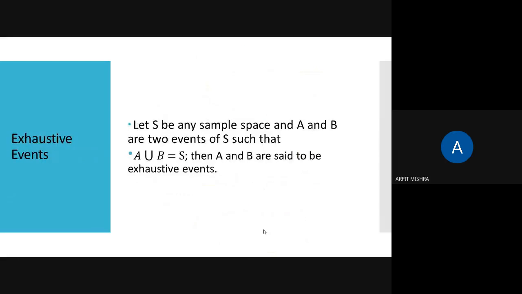Giving you 1 minute. The tossing of a coin. Tossing of a coin, exactly correct. Getting a head, event A. Getting tail, event B. A intersection B will be null set and A union B will give you the whole sample space, H comma T. Absolutely correct. Thank you very much. So hopefully you are clear about this exhaustive and exclusive events.